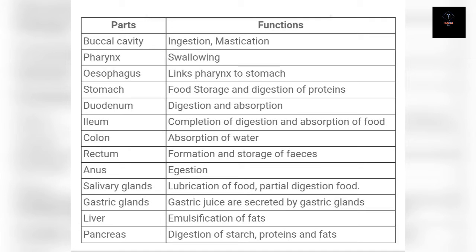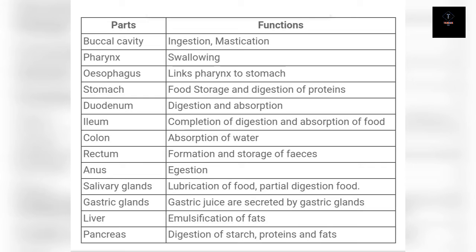And next are some glands involved in this system. There are salivary glands. They lubricate the food and partially digest the food through enzymes. The next one is the gastric glands. Gastric juice is secreted by these glands, which lubricate the food too. The next one is the liver, which emulsifies the fats. And the next one is the pancreas, which digests starch, proteins and fats, whatever food you are taking in the form of carbohydrates, proteins or fats. So that is the whole digestive system.